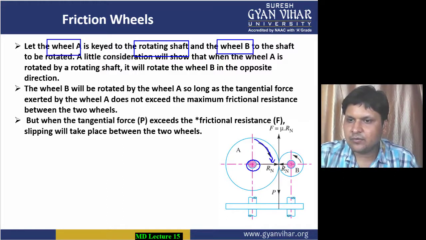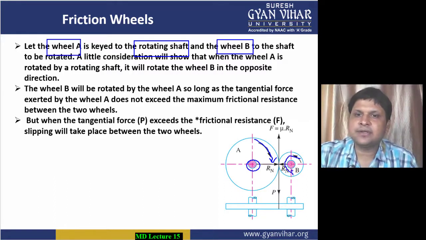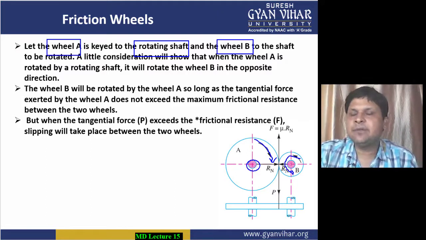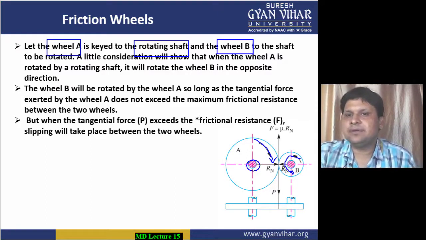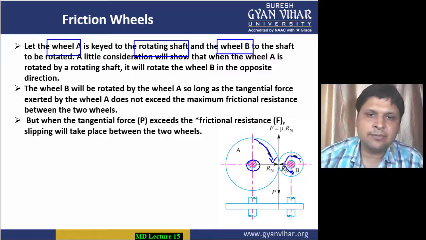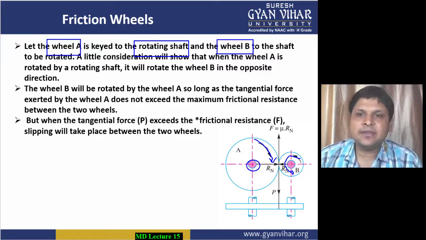It is rotating clockwise and it will rotate B in the anti-clockwise direction. So just the opposite direction. When wheel A is rotating in any direction, then wheel B will rotate in the opposite direction to wheel A. Wheel B will be rotated by wheel A so long as the tangential force exerted by wheel A